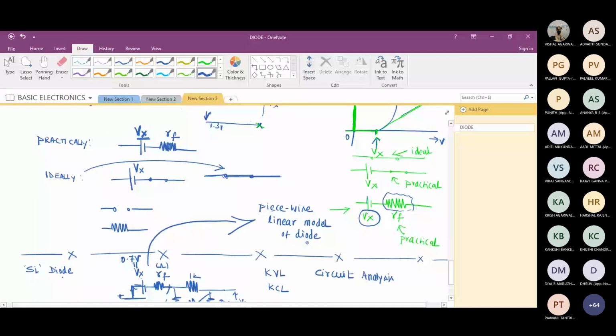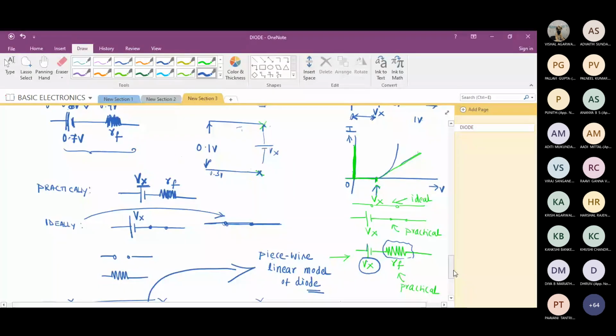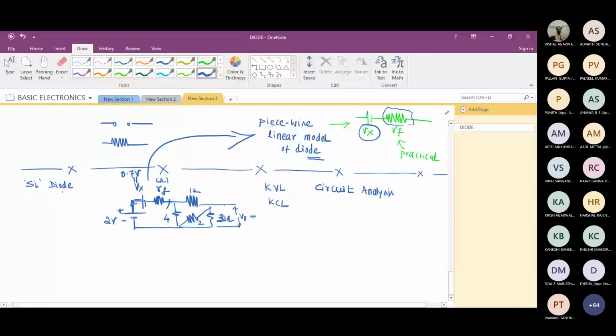Sir, you said this linear model does not completely replace diodes because it's not as accurate as a diode. So if with this model I get 1.34 volts across 3 kilo ohms, what to expect if I connect a diode? If you connect a diode, what can you expect? Will you get close to 1.3 volts?